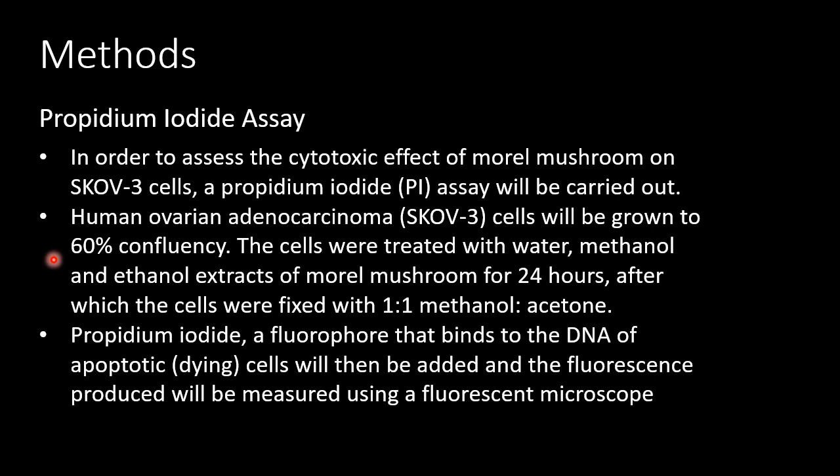After which the cells were fixed with methanol acetone of ratio 1:1. The propidium iodide is a fluorophore that binds to the DNA of apoptotic cells, which means cells that are dying. And when it is added, there will be a fluorescence that is produced. This fluorescence was then measured using the fluorescent microscope.